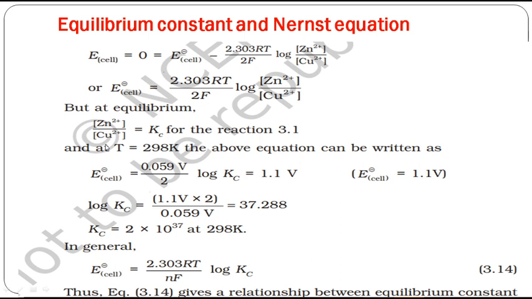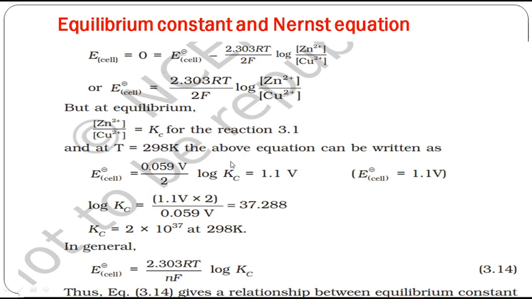The anodic concentration by cathodic concentration is nothing but Kc, and this equilibrium constant comes into play only at equilibrium, when E cell is 0. Not E naught cell, E cell is 0. Got it? In the Nernst equation, when E cell is 0, E naught cell becomes equal to 2.303 RT by nF, or 0.059 by n into log Kc.